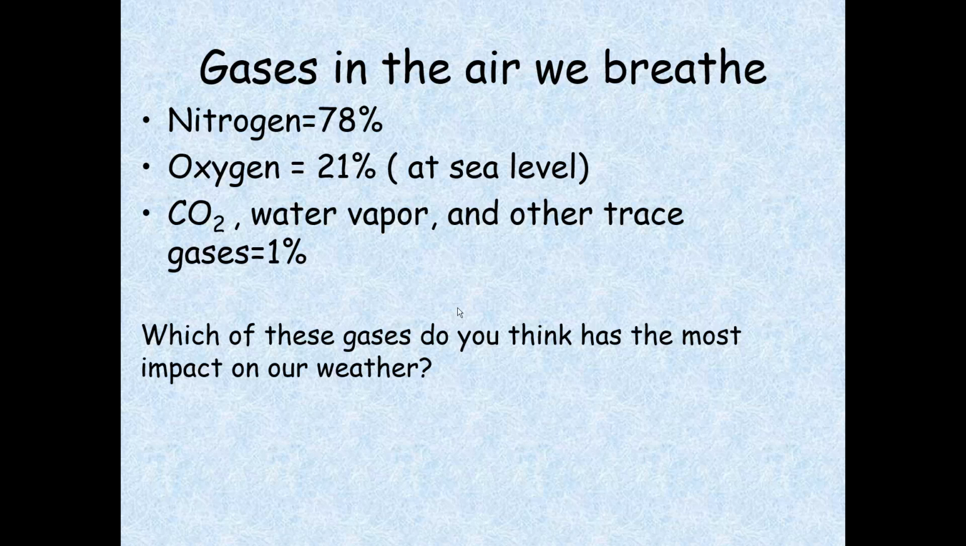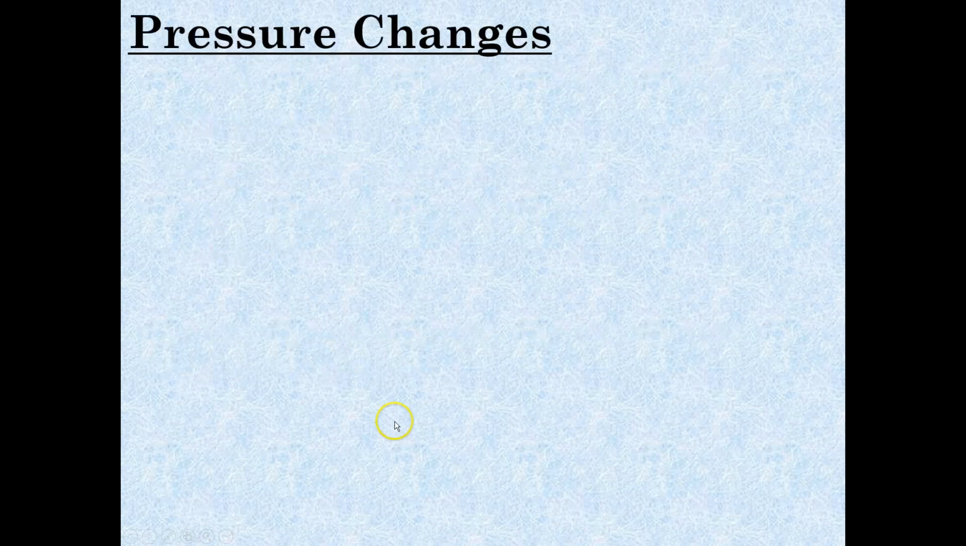This is the gases in the air that we breathe. We breathe about 78% nitrogen, 21% oxygen at sea level, and then carbon dioxide, water vapor, and other trace gases make up 1%. Which one of these gases do you think has the most impact on our weather? We obviously know which one's most important to us to stay alive. Which one do you think has the biggest impact on our daily weather? Think about that. We'll talk about that in class.